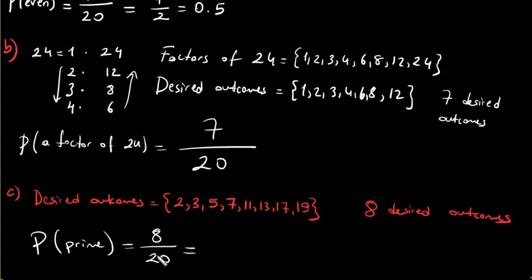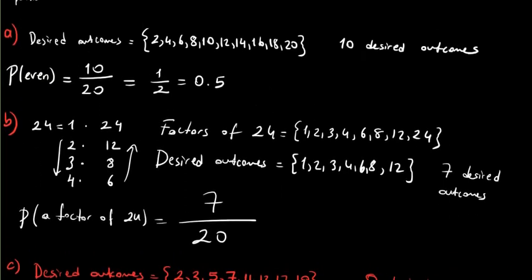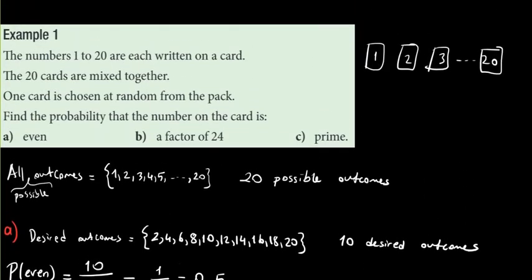So both numerator and the denominator are divisible by 4. 8 divided by 4 is 2. And 20 divided by 4 is 5, which is also 0.4. This is the probability of getting a prime number from our pack. If you have a question, please ask your questions.